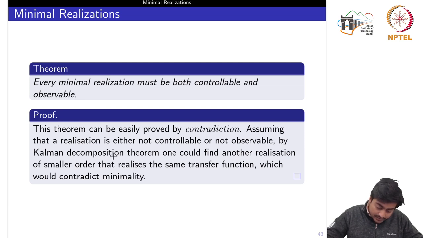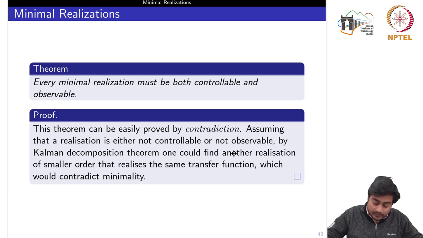So suppose that a realization is either not controllable or not observable. Okay, so we had seen that by the Kalman decomposition theorem we can extract only the controllable part and the observable part, and we know at the same time that this extraction would lead to a dimension of the state vector which would be lesser than the original state equation. Okay, so using this decomposition theorem we could find another realization of smaller order that realizes the same transfer function, right, which would contradict the minimality.